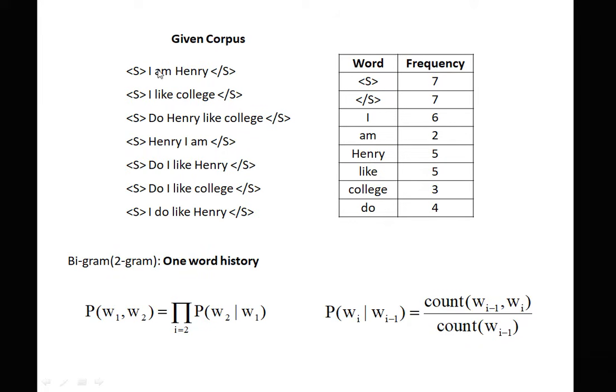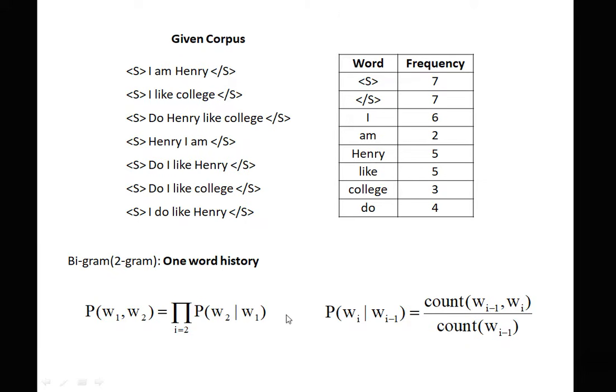Now this is an example, a given corpus. The statements are there. Here <s> indicates the start of the statement and </s> indicates the end of the statement. Words and their frequencies are given. We are using bigram. In bigram, one word of history is used. So our equation becomes probability of w2 given w1, i becomes 2. That is, w2 is based on w1. That is, we are taking only one word of history, which is nothing but the previous word.